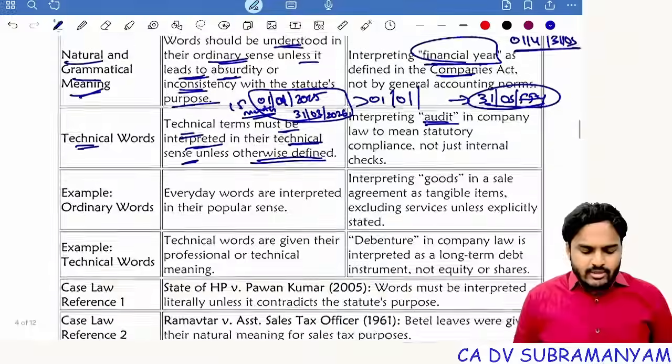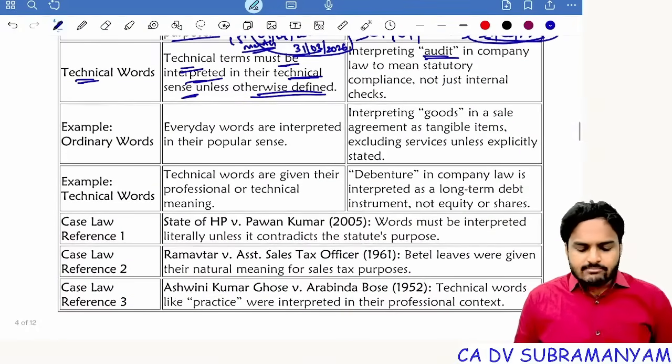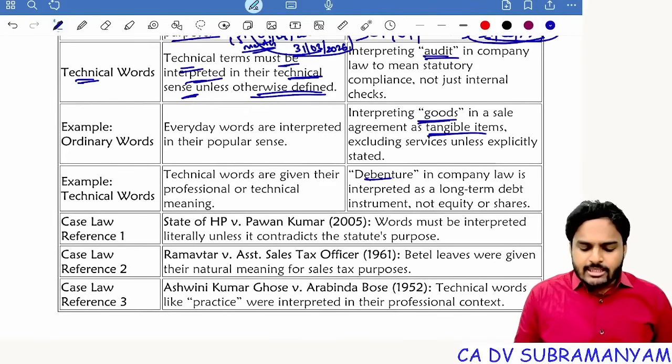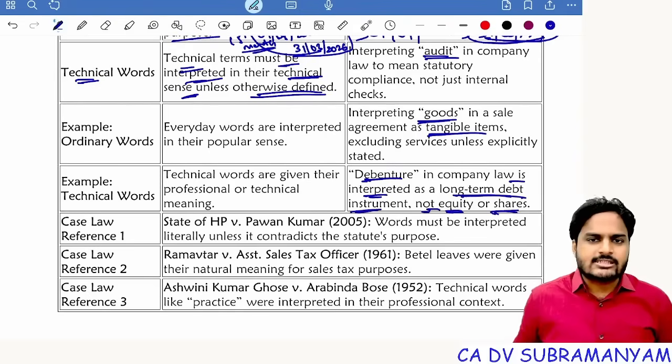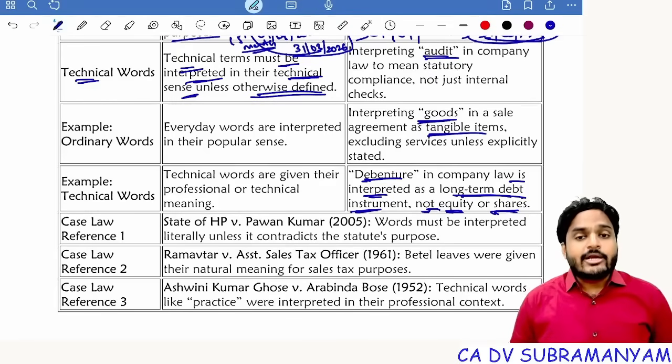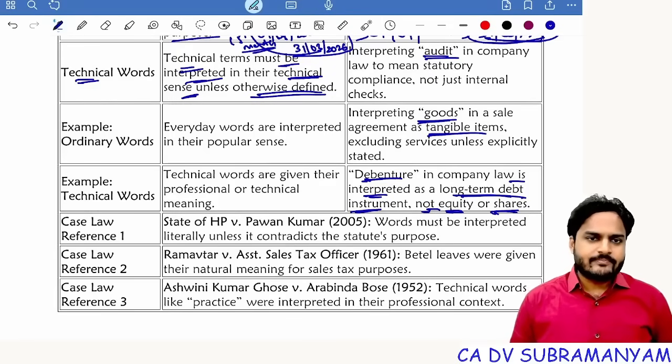Next one, ordinary words and technical words. We had examples: goods, every movable property, tangible items. Okay. Next one, debenture has a technical meaning. Debenture is interpreted as a long-term debt instrument and not equity, not shares. So debenture is not an equity share. Debenture is not a preference share. Debenture is interpreted as a long-term debt instrument.